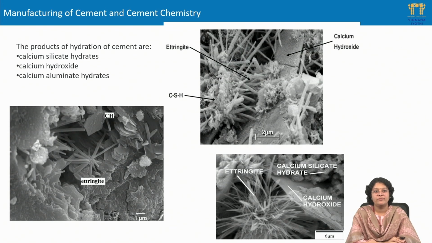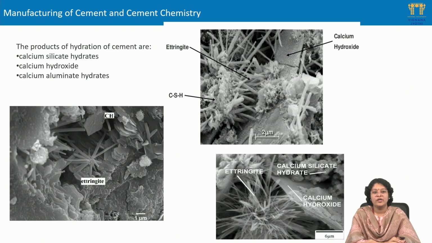The main hydration products that get formed in the cement matrix are ettringite, CSH, CH, and calcium aluminohydrates. And these are images of the cement after hydration, taken from the SEM analysis. We can see each of these hydration products has a similar morphology.